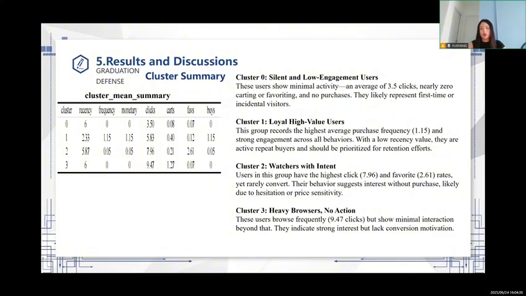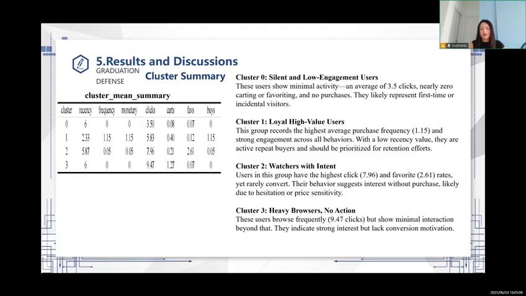Cluster 2, watchers with intent. Users in this group have the highest click, 7.96, and favorite, 2.61, rates, yet rarely convert. Their behavior suggests interest without purchase, likely due to hesitation or price sensitivity.